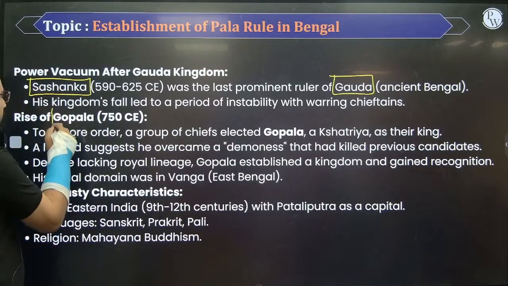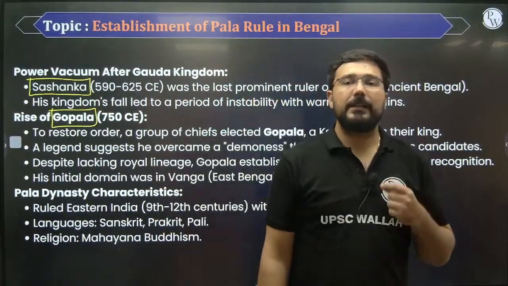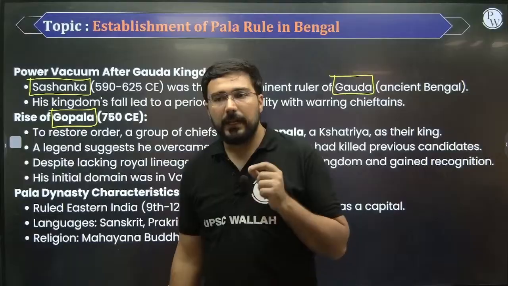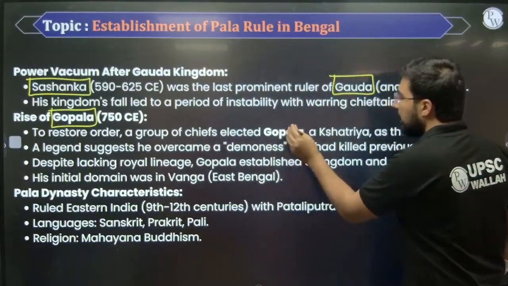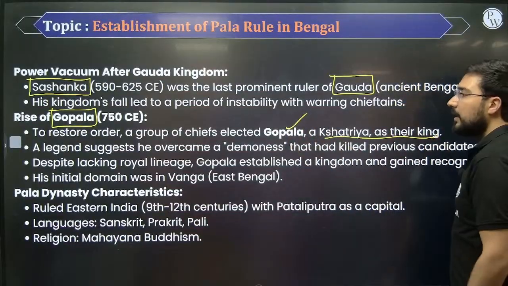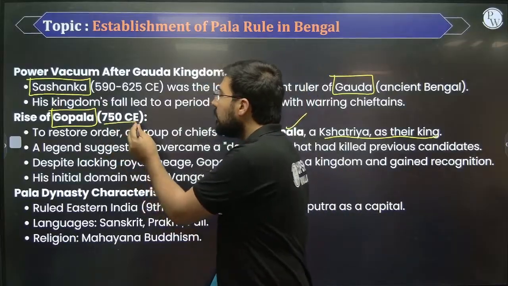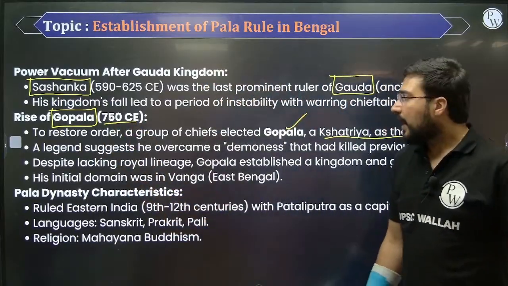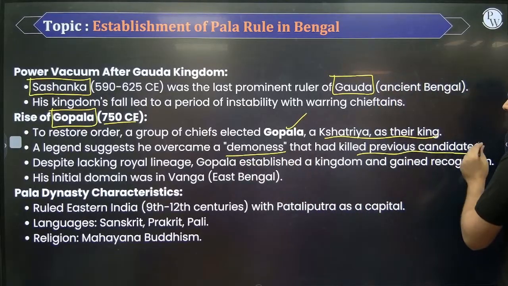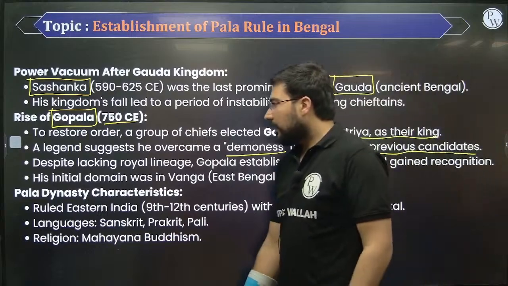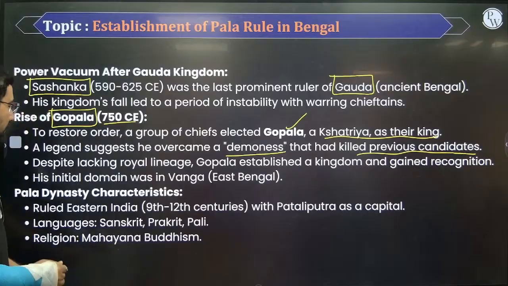After this, we see the rise of the ruler. The name is Gopala. So Gopala was an elected king. उनको choose किया गया था election के through, and that's how he came to power. The group of chiefs elected Gopala, and he became the king. This is how we see the beginning of the Pala dynasty. What's the time period? Around 750. And we also get this, that he overcame a demoness that had killed previous candidates. We do not know what the meaning of this is. ना कि बहुत सारे यहाँ पे छलावे थे जिनको इन्होंने defeat किया, and that's how he came to power.